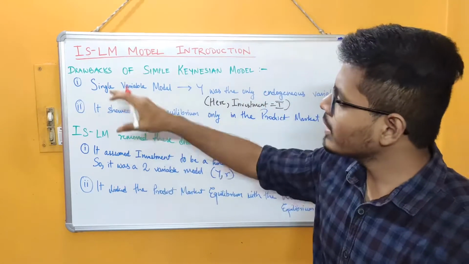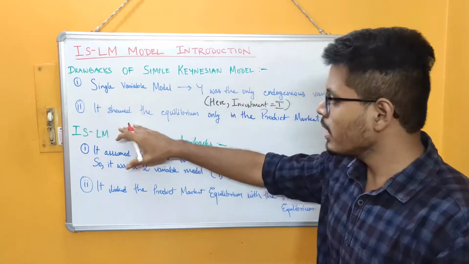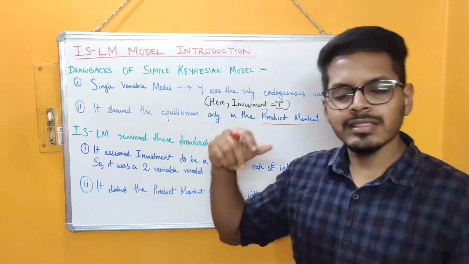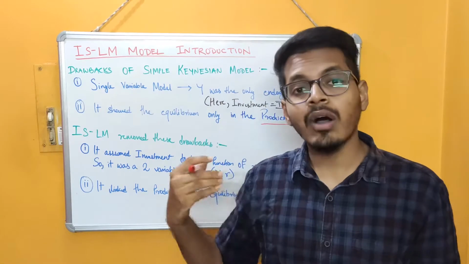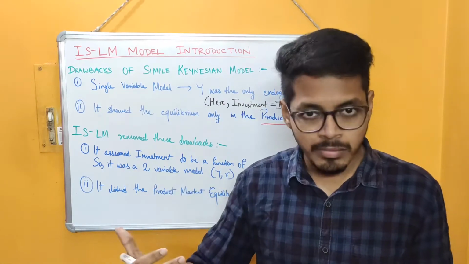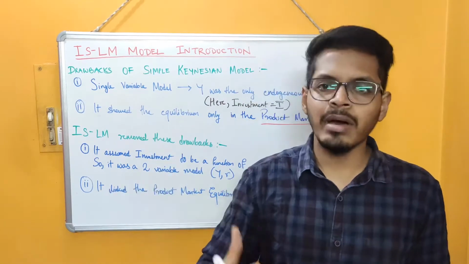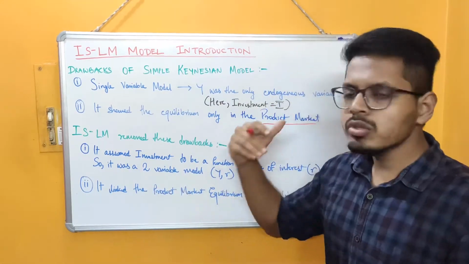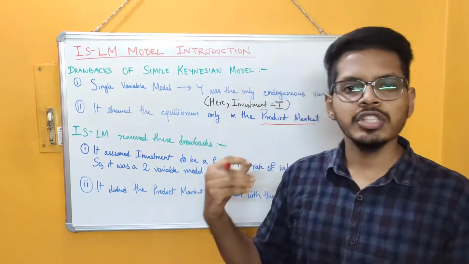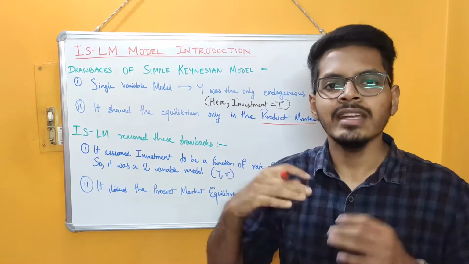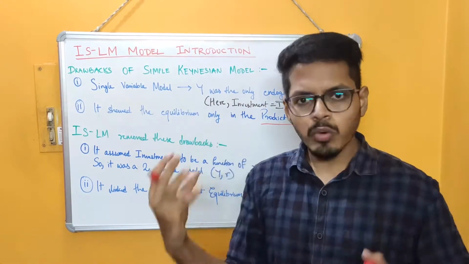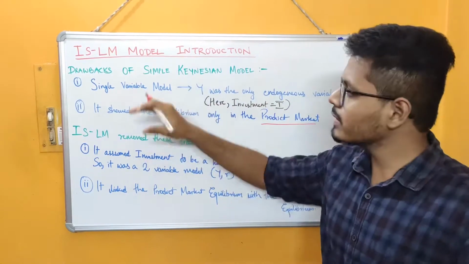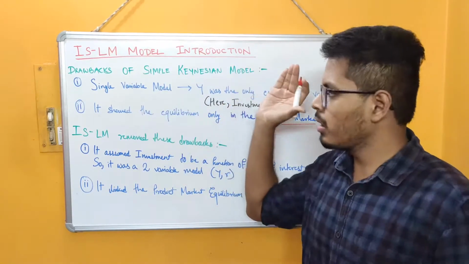The second point why the simple Keynesian model was criticized was it showed the equilibrium situation only in the product market. The simple Keynesian model didn't say how the equilibrium will be achieved in the wealth market, to be specific in the money and the bond markets. It only focused on the product market equilibrium. So the equilibrium that the simple Keynesian model was showing was kind of an incomplete picture. It was not the true picture or the complete equilibrium situation. So these were the two reasons why the simple Keynesian model faced backlash.